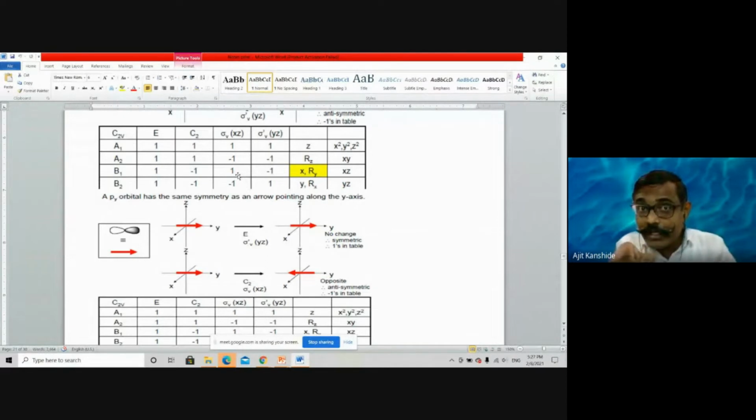For sigma yz, that rotation, this is the y-axis and it's rotating, and if I cut through the yz plane, then what will happen? This rotatory direction will strike and rebound, and because of that it will be a reflection. The direction will change. For sigma yz, there is -1. So which representation shows -1 for C2 and sigma yz? It is Ry, and therefore Ry is represented.